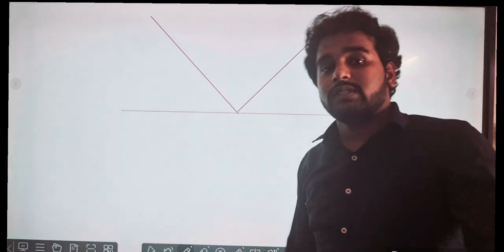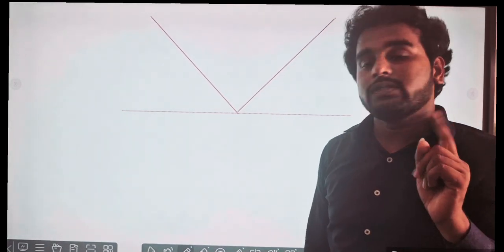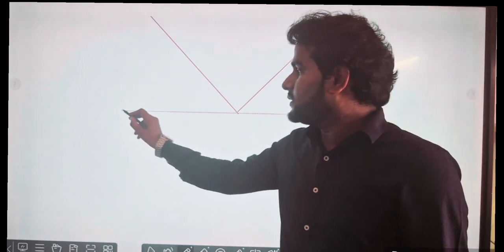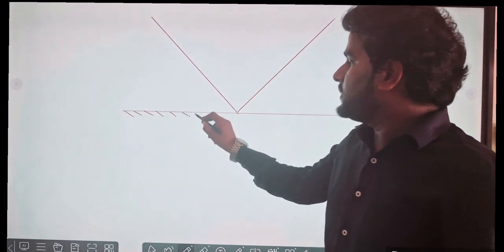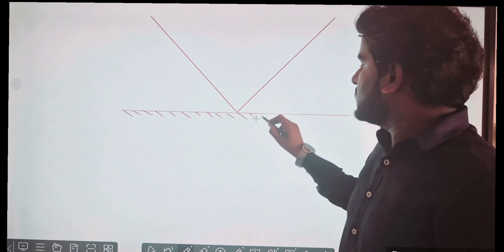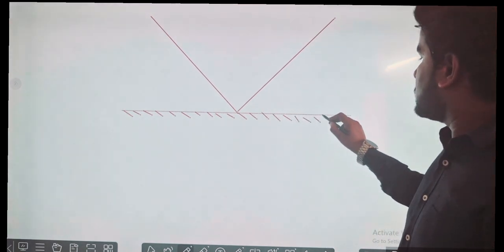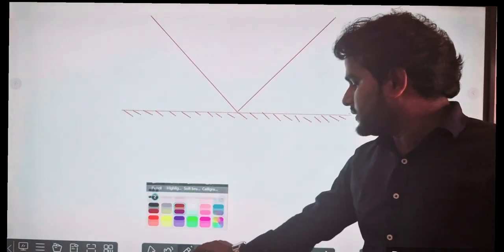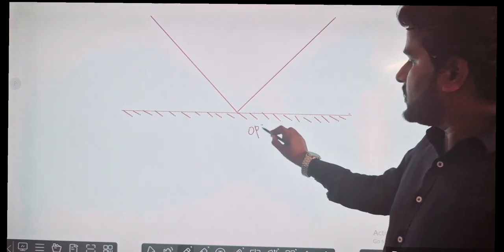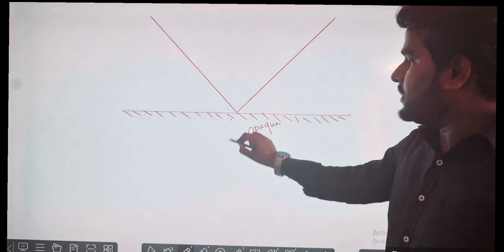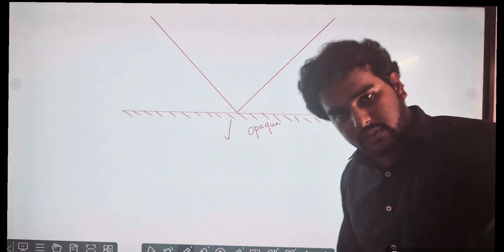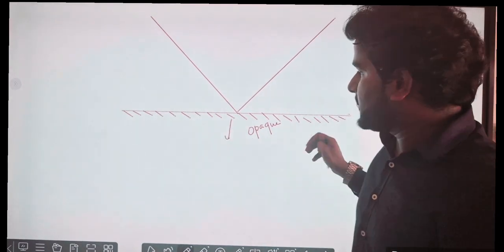When will it bounce? The condition is that one side should be opaque. This is needed. If this is not there, then the light will pass through to the next medium. So this should be opaque.